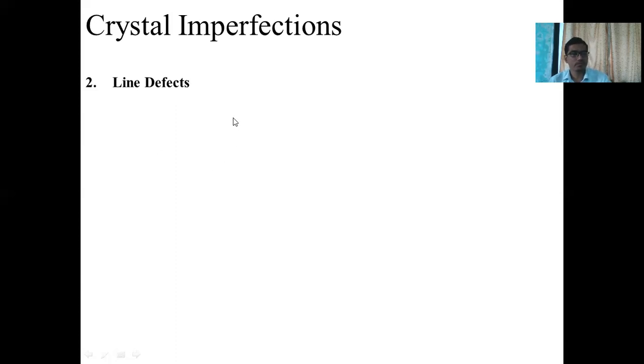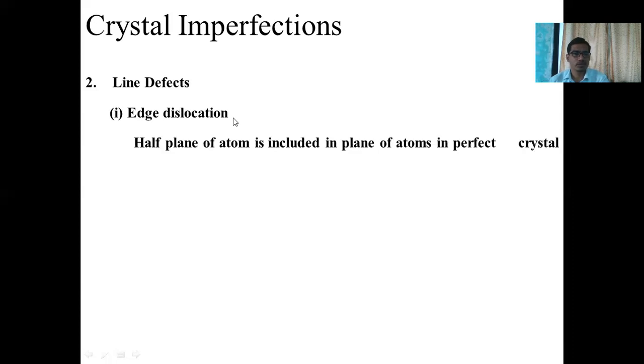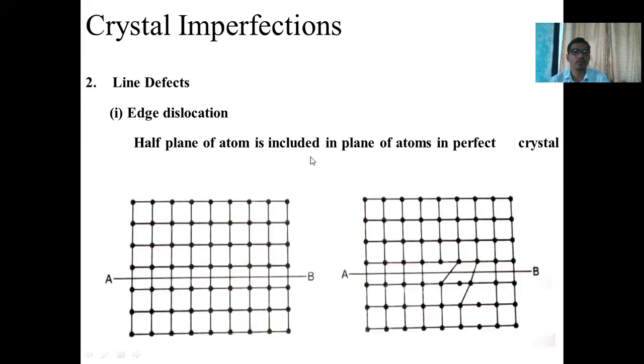Second defect is a line defect. In that, the first defect is the edge dislocation. Here a half plane of atoms is included in the planes of atoms in a perfect crystal. Such a defect is called an edge dislocation.